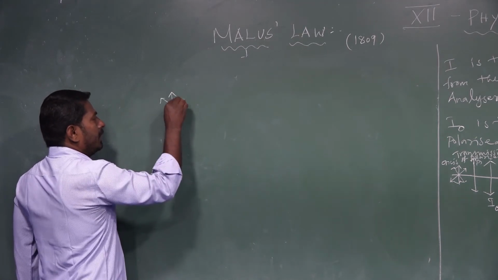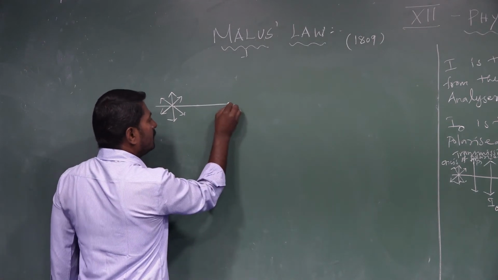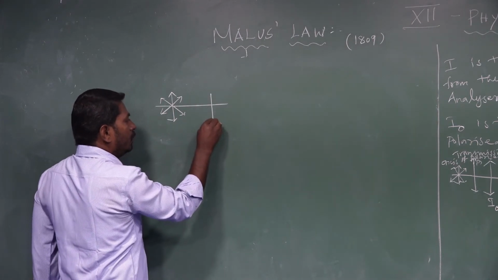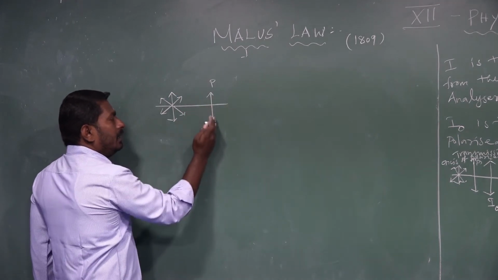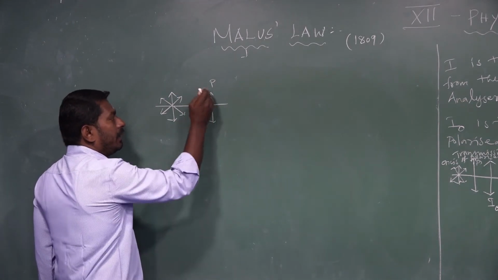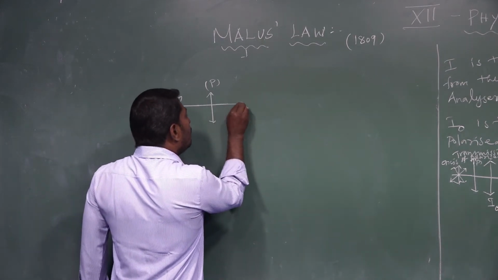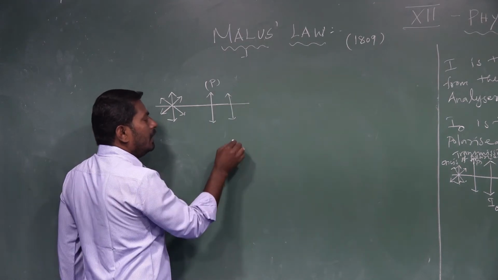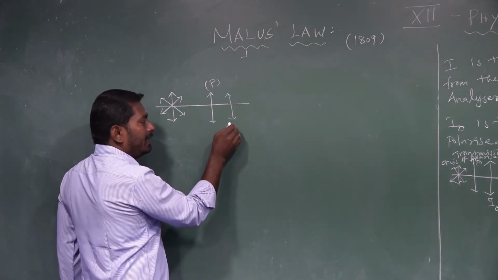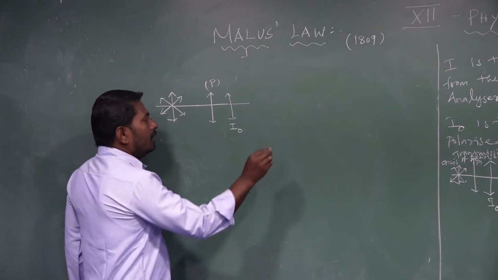It is unpolarized light. Light vibrating in all possible directions is allowed to pass through the polarizer. See, it is the optic axis or transmission axis of the polarizer. Light coming out from the polarizer vibrates in only one direction, so it is plane polarized light. The intensity of plane polarized light is I naught.